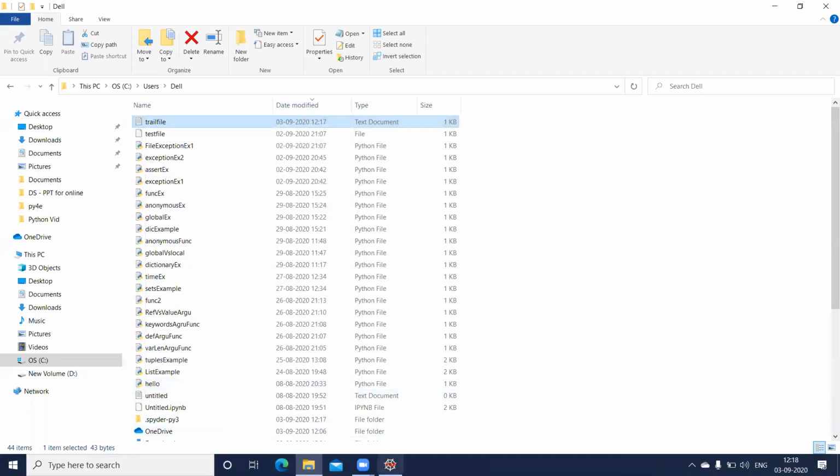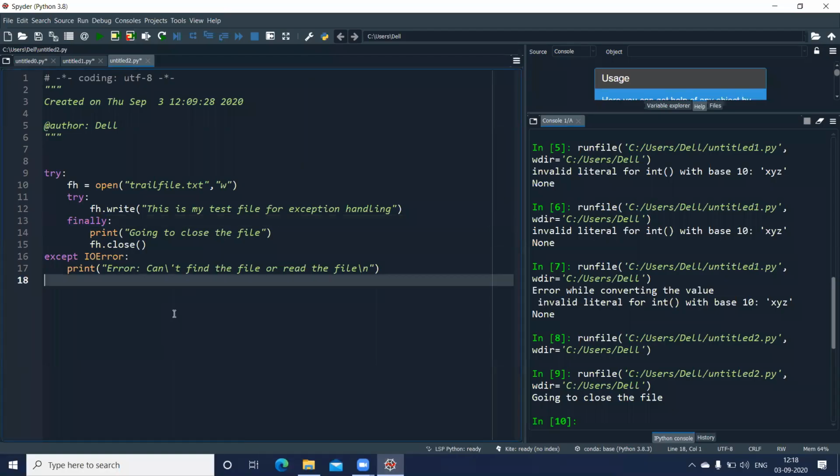Go back to my program. Now because this file is already there and I have changed the property to read only, I won't be able to write into this file. So there will be some exception. Let us run this now.